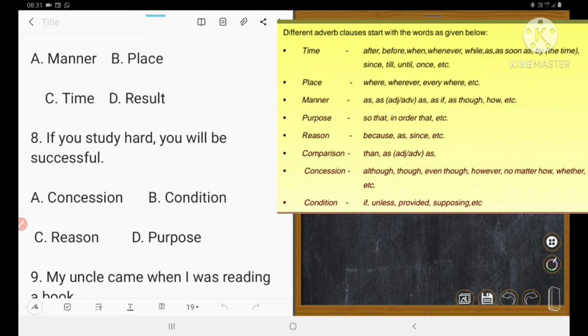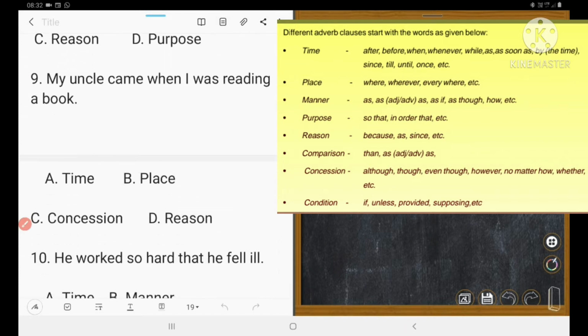Could you understand? Next: If you study hard, you will be successful. Here if is used, and if is conditional. So which is correct? Tell me. Conditional. That means B, 8B.